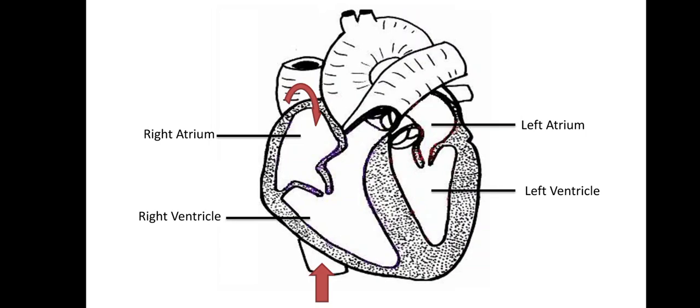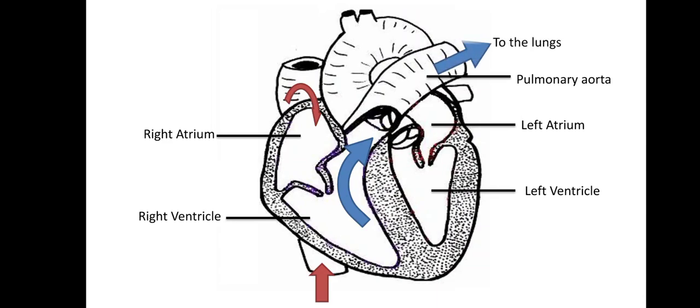The blood passes through the tricuspid valve into the right ventricle. Next, the blood is pumped through the pulmonary aorta to the lungs for gaseous exchange. This one is the pulmonary aorta, and the blood goes to the lungs for gaseous exchange. Pulmonary aorta is guarded by semilunar valves which prevent backward flow of the blood. In alveoli of the lungs, gaseous exchange takes place between environmental oxygen and blood.